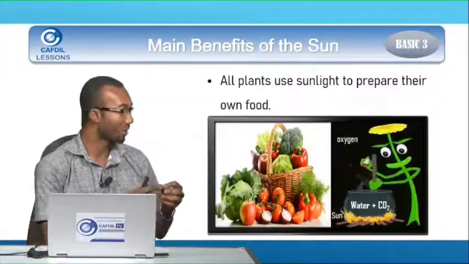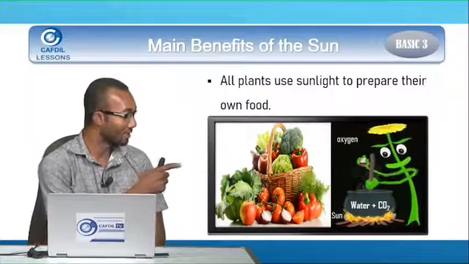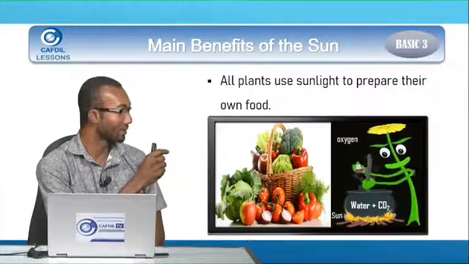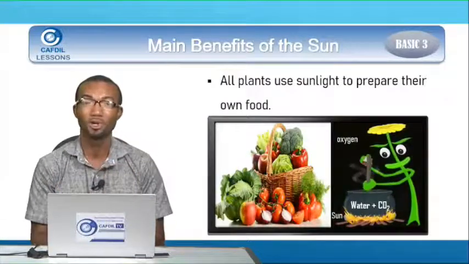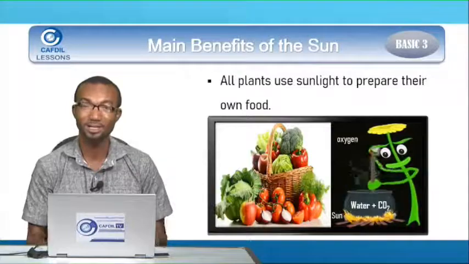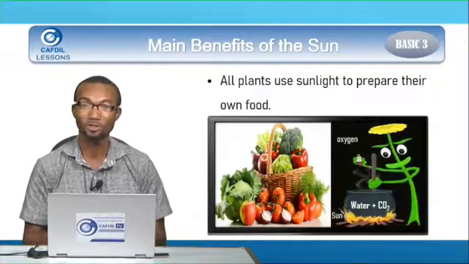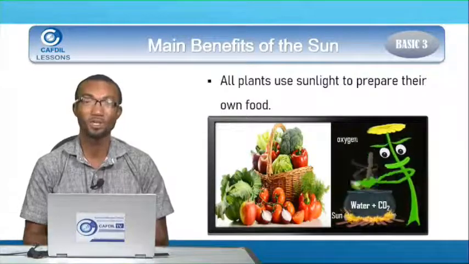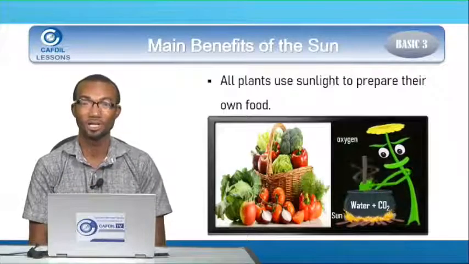In the same way, some plants also provide us with vegetables. I can see cabbage there, I can see tomato, I can see carrots, I can see pepper. These are all some of the products of plants after they are cooking. And I love the way the plant is cooking, adding salt and spices. As you see, the plant is busily cooking because the sun provides a source of heat to the plant.